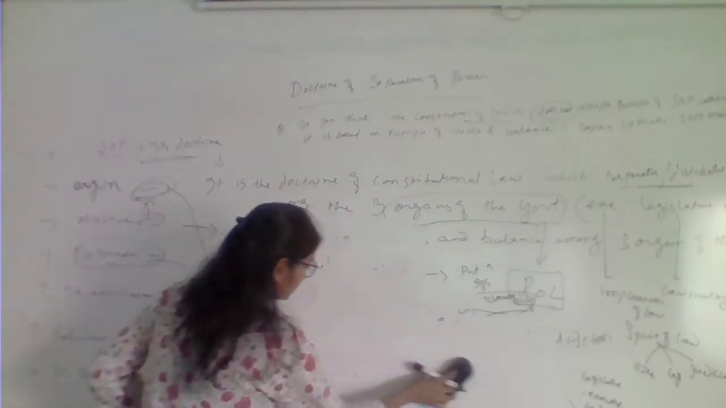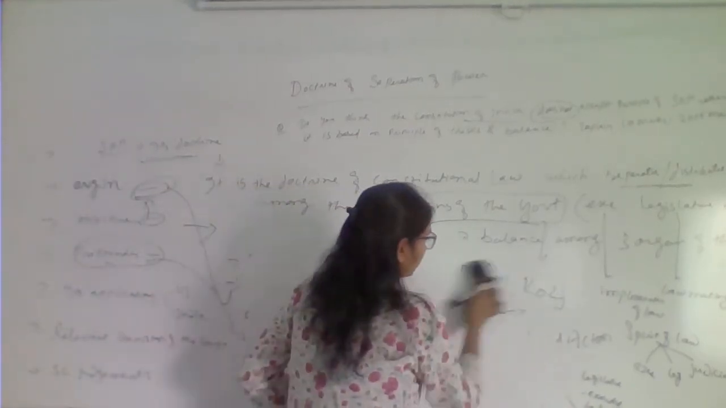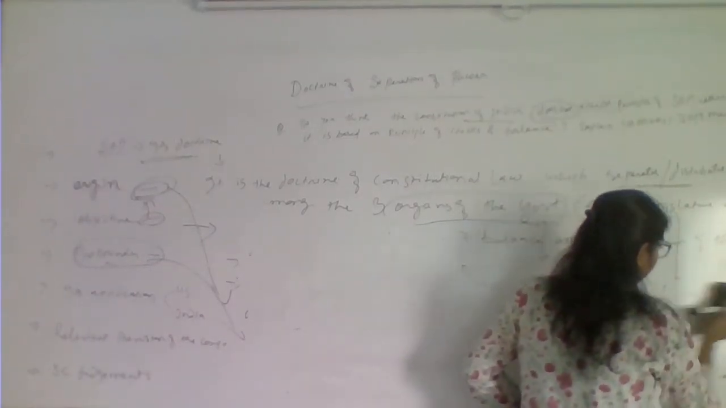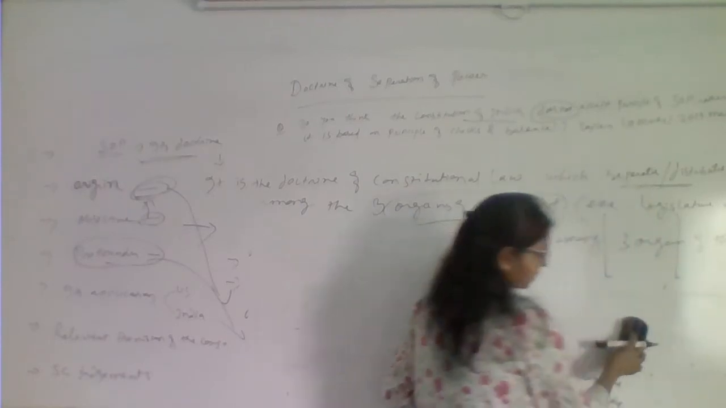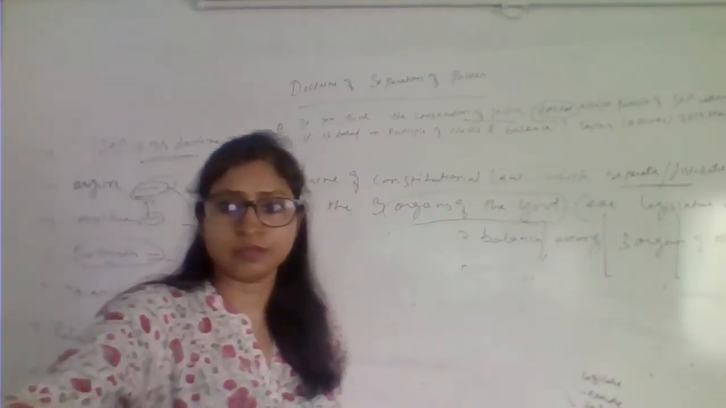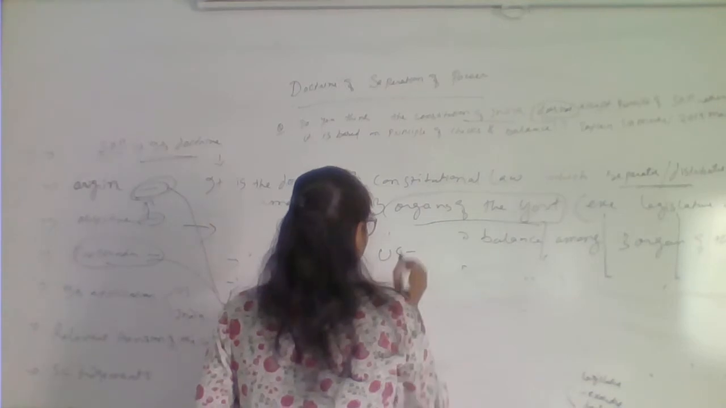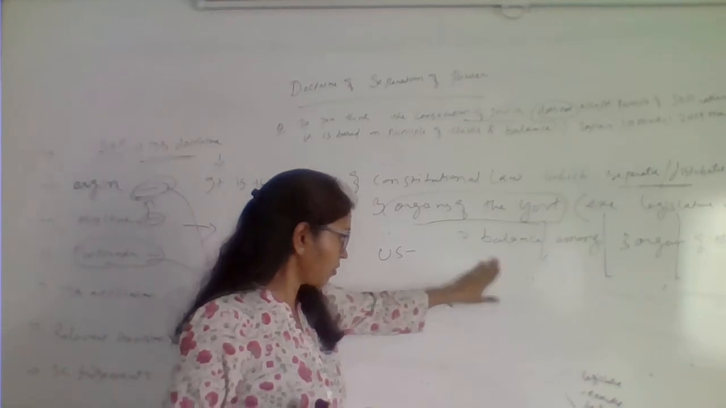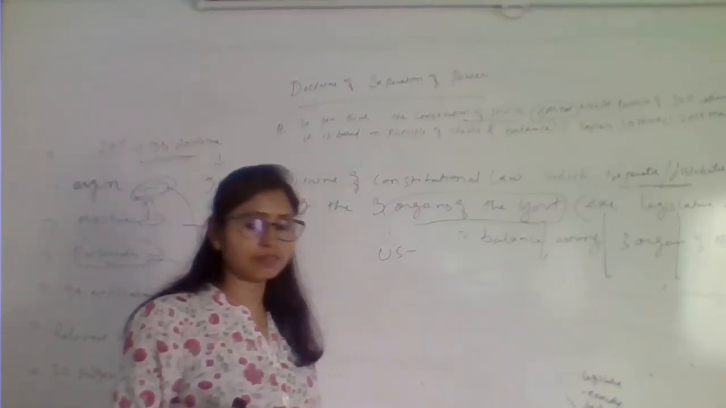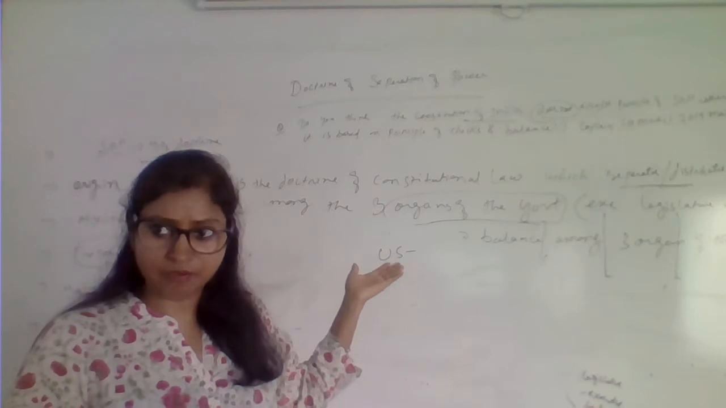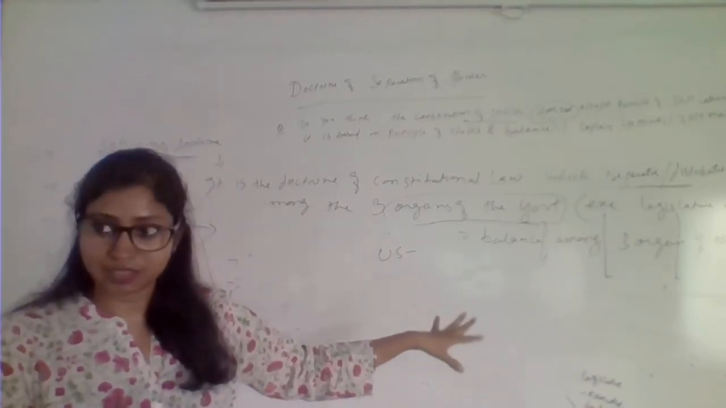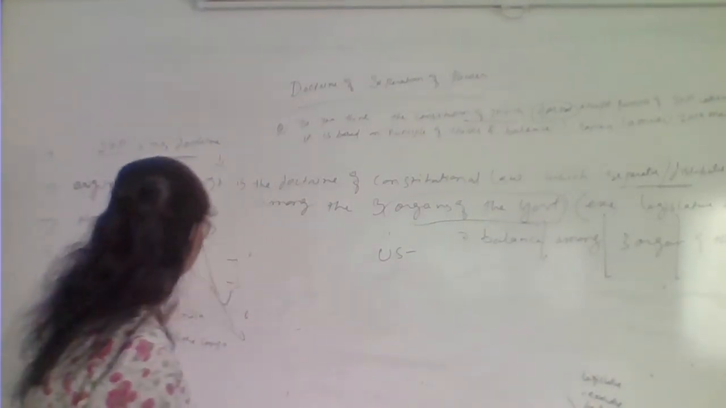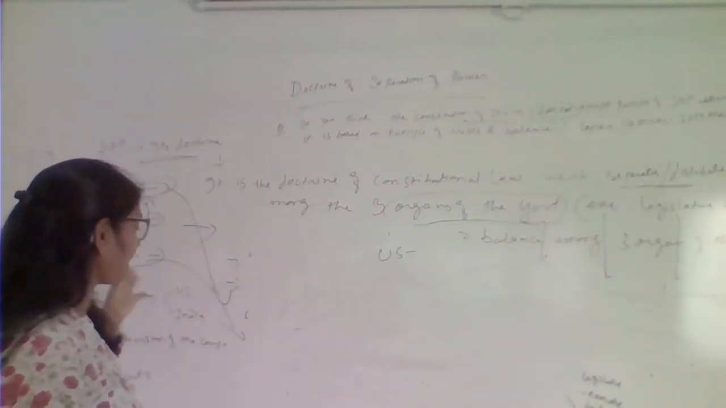And it was the US Constitution which, for the first time, gave practical shape to the separation of power by including it in its constitution. The US Constitution is the oldest written constitution. It has given practical shape to the doctrine of separation of power propounded by Baron de Montesquieu. So we have seen the propounder, and then we'll see its application.